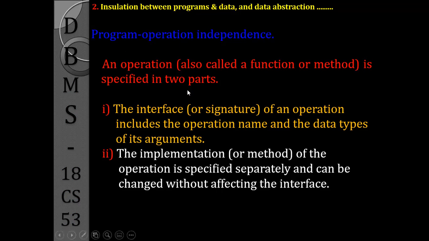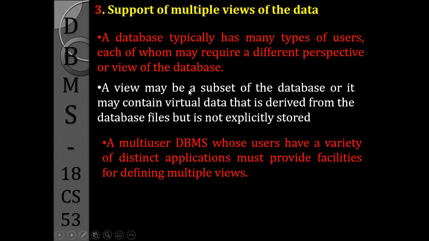Then the third characteristic of the database approach is that a database supports a special feature called multiple views of the data. A database can have many types of users, and each user may require a different perspective.